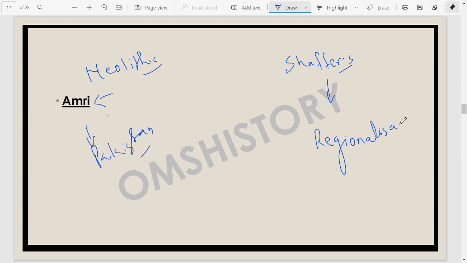So there are many such cultures which we are discussing here in your northwestern Indian subcontinent. Many Neolithic cultures are part of your regionalization phase, like Amri culture, like the culture in Mehrgarh, the very first phase, or the cultures in Balakot. Okay, they belong to the regionalization phase. Anyway, we have Amri, it's also a Neolithic site in northwest India.